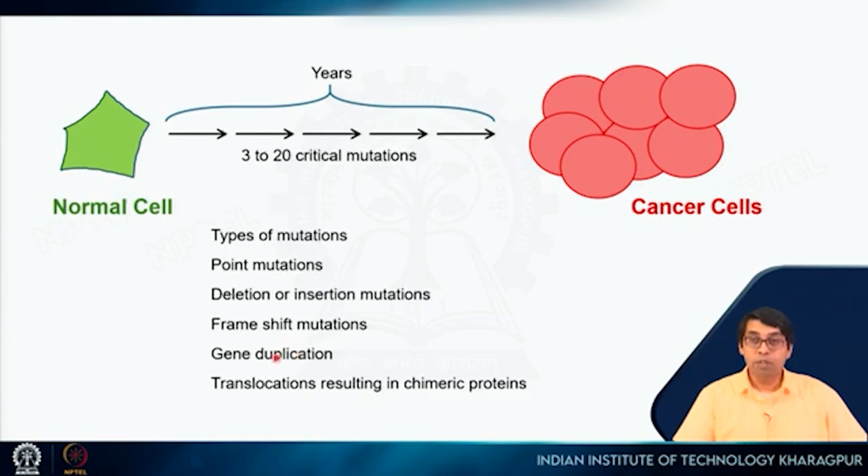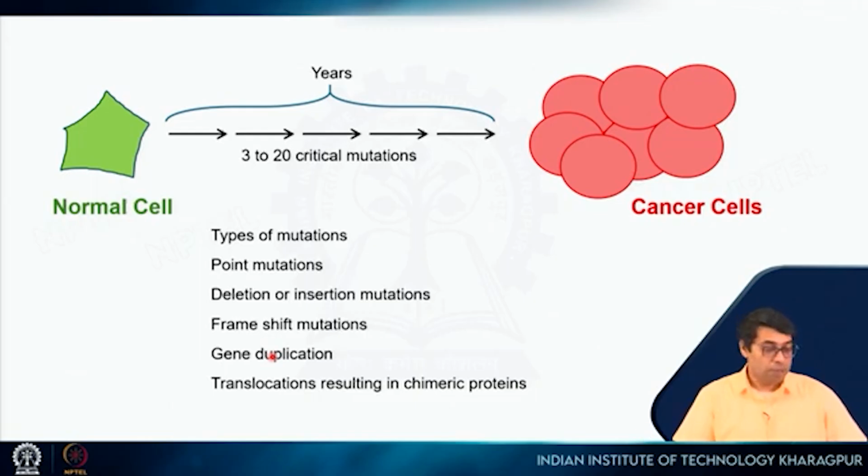It can also be gene duplication. So a particular gene, let's say it helps stem cells to divide, right? Now that particular gene is duplicated due to errors in replication. So instead of one copy, you have maybe 3 or 4 or 10 copies, right?